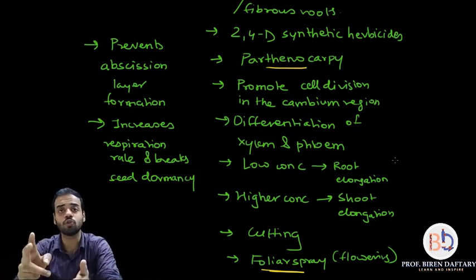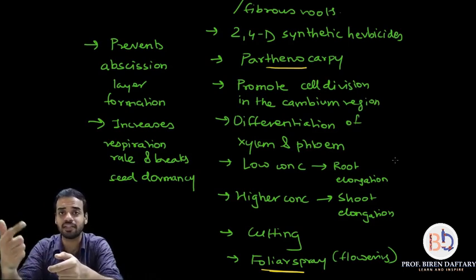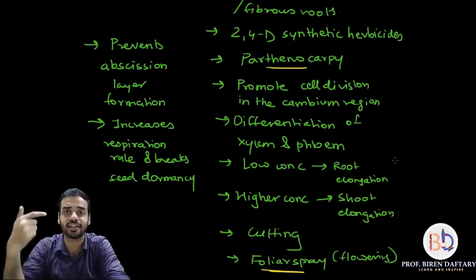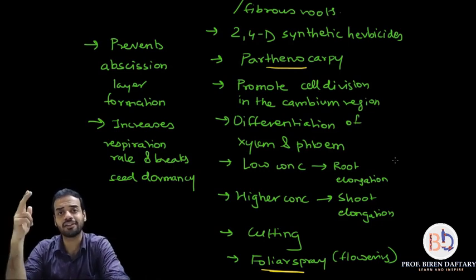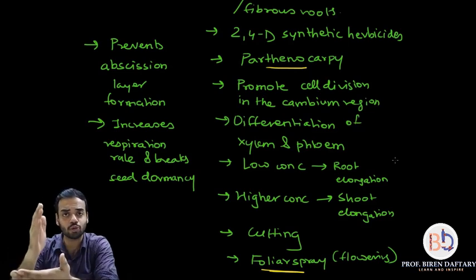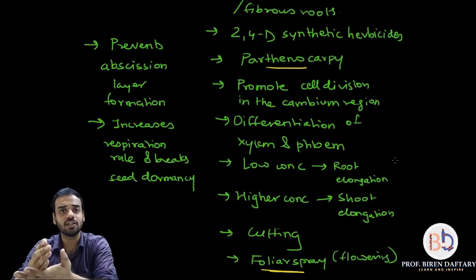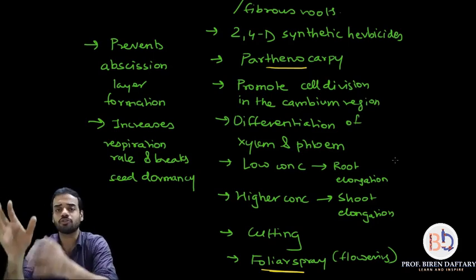Which are the other two promoters? Cytokinins, and the other one was called gibberellins. The next is gibberellins, which we'll be studying in the next lecture. After that we'll be studying cytokinins and the plant growth inhibitors, the hormones which stop growth, they are abscisic acid and ethylene. We'll be studying that. So that is the only part.